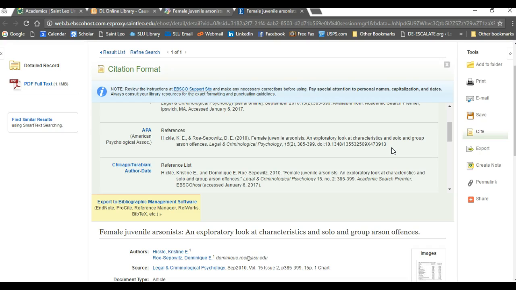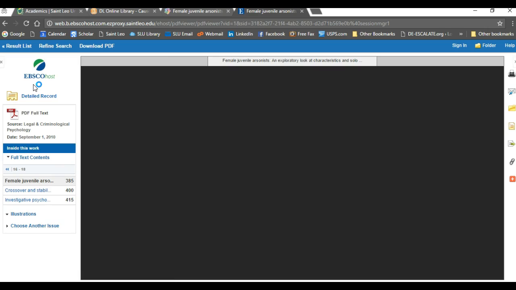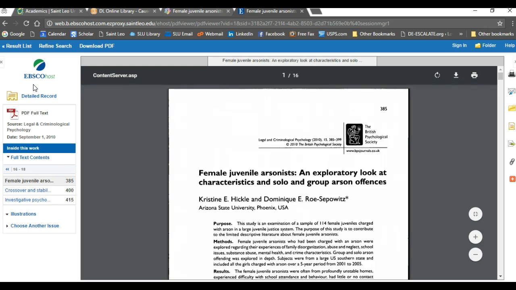Now, unfortunately, not every publisher offers this citation link, so you are going to have to learn how to properly create citations. We'll work on that in our final video. The second thing I want you to note is on the left side, to get to the full article, you have to click PDF Full Text. And in a few seconds, the entire article is going to come up.